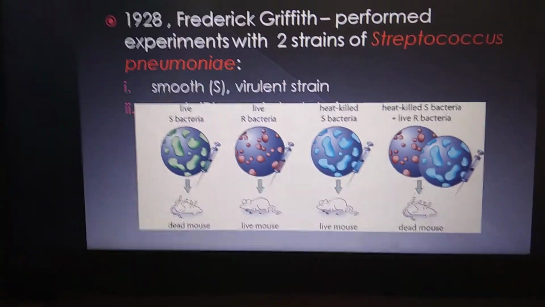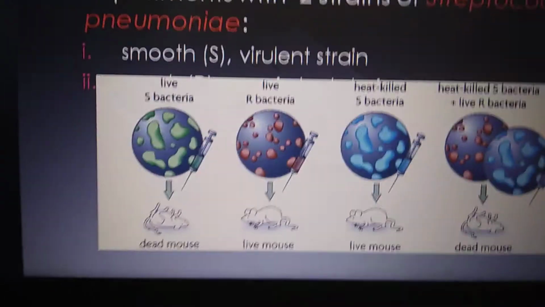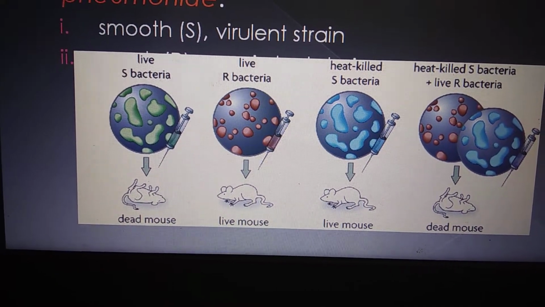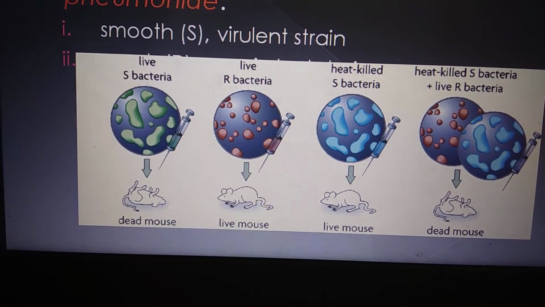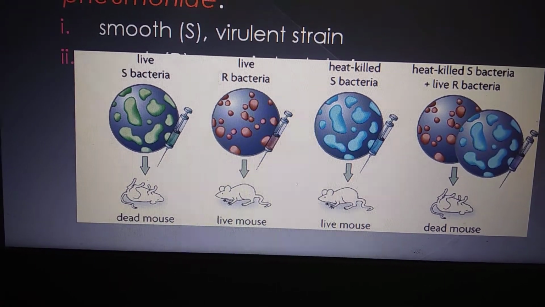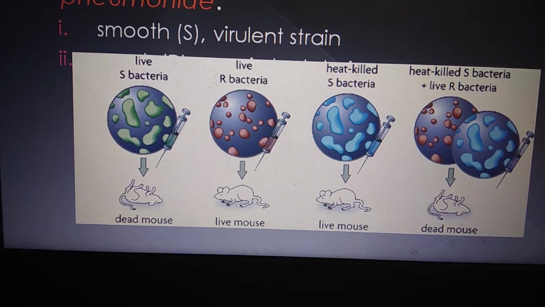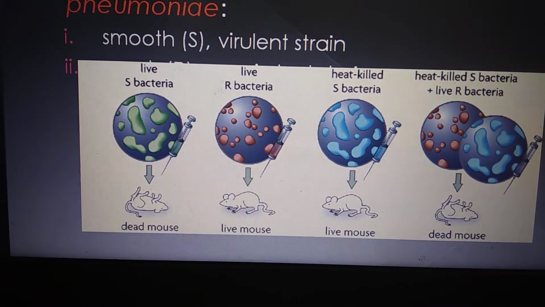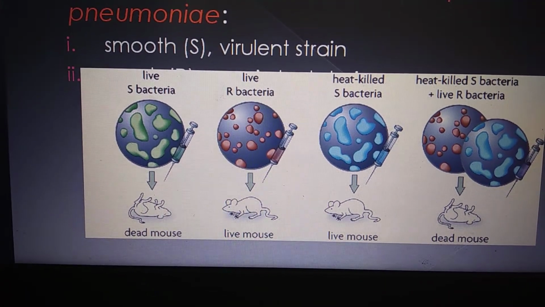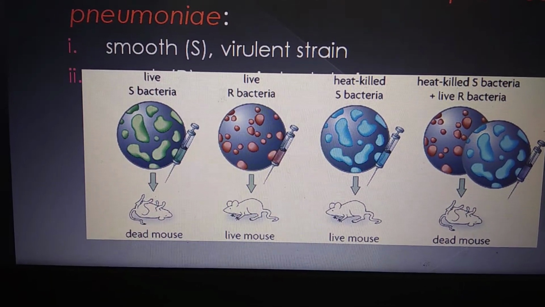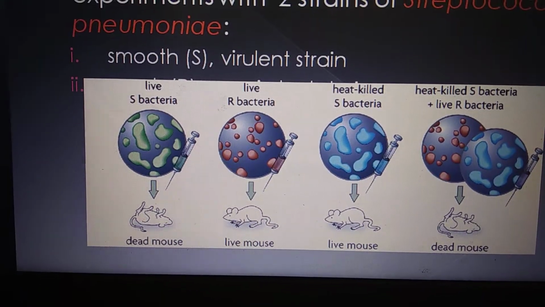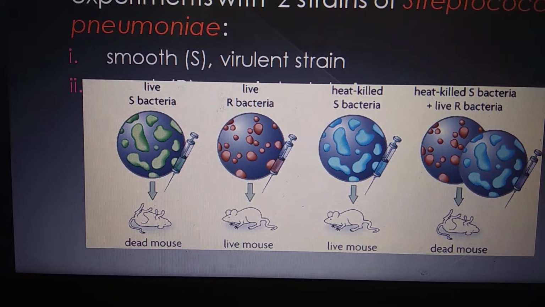So what Griffith did was inject the mice with live bacteria of the smooth strain. It caused pneumonia in the mice, and the mice died. Then he infected the mice with the rough strain, because this is a non-virulent strain.